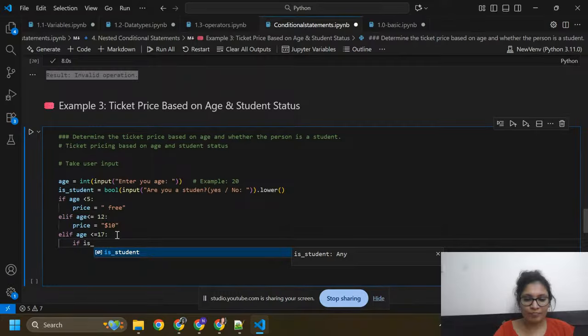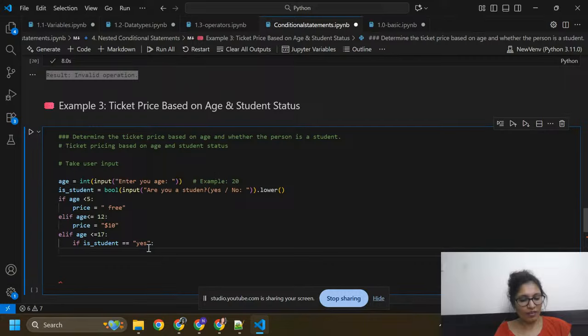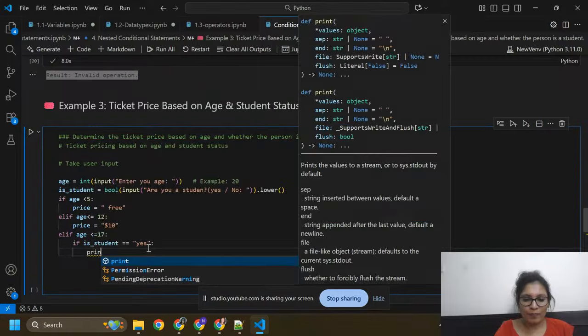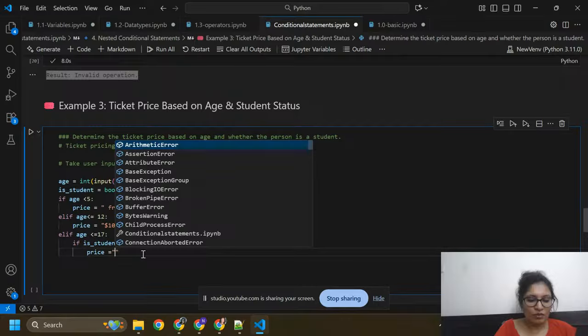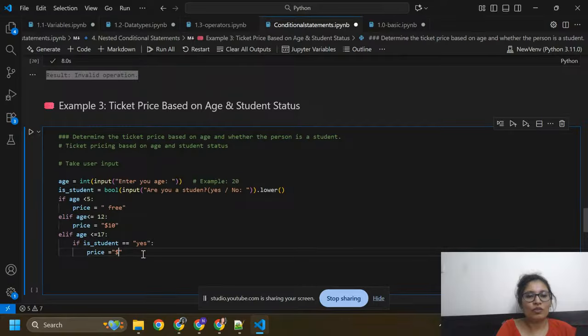Is student equals to s, then price equals to $12.